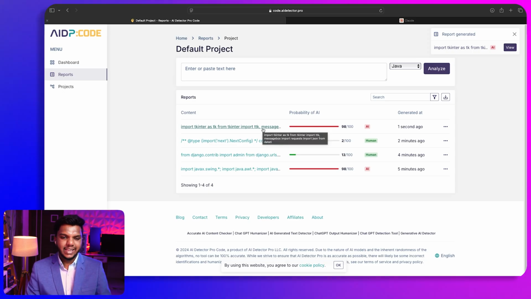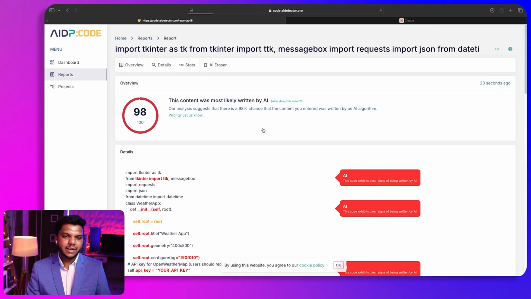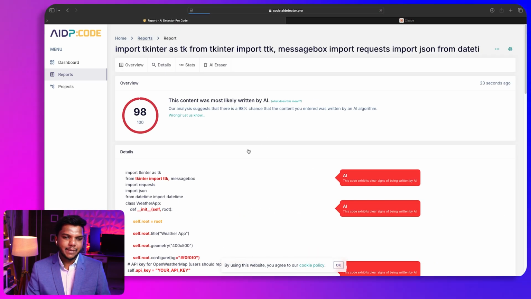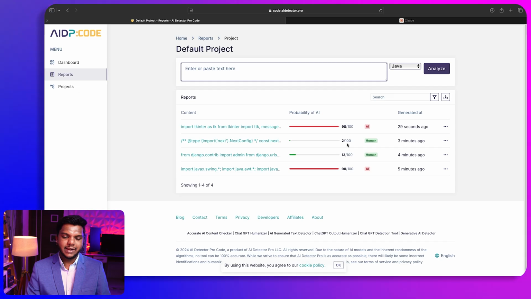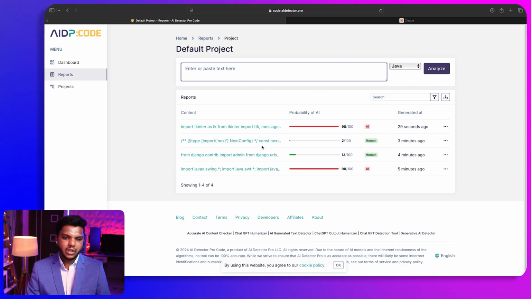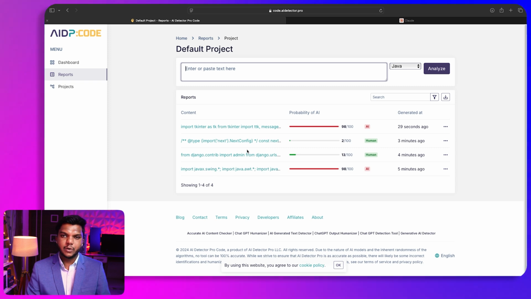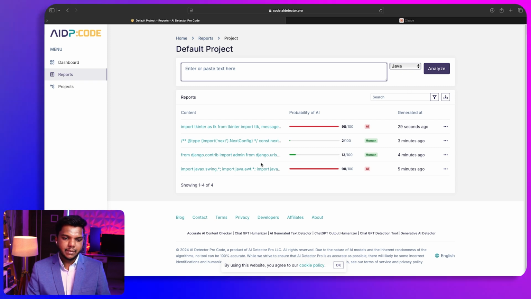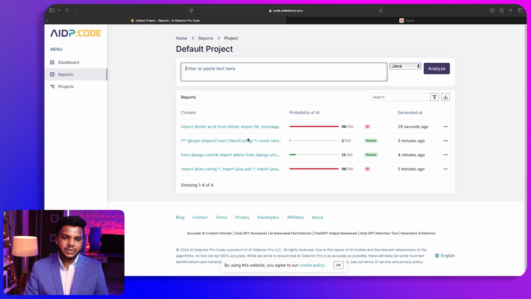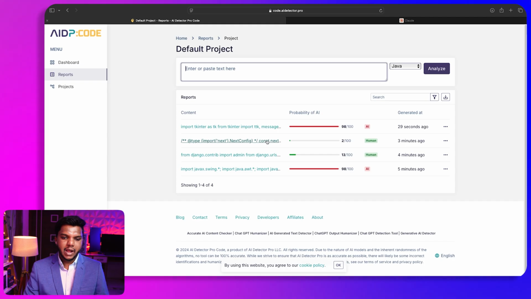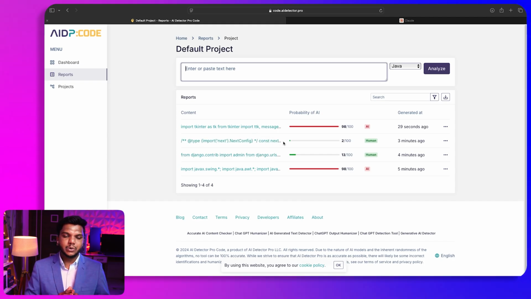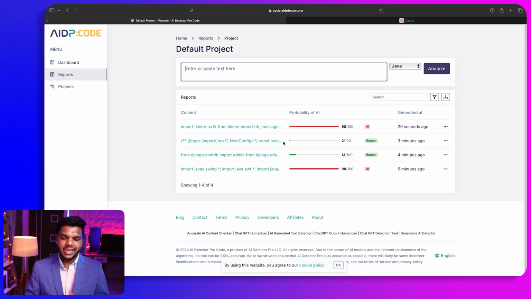So this is a really amazing tool that can help you detect whether a particular piece of code was generated by AI or not. And I've shown you real life examples as well by copy pasting my entire code from my code snippets. You can also see that it is accurate with other contexts for different programming languages like Java and Python and much more. So these were the different examples that we tested, and two of them were AI generated code, and two of them were my own code from Python and JavaScript. It was successfully able to detect whether the code was generated by AI or not.